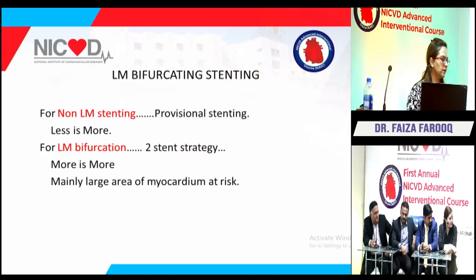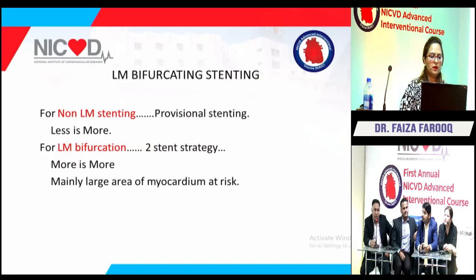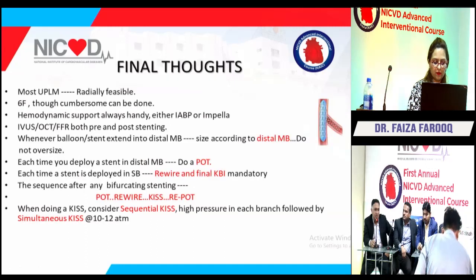And in DK Crush, your wire will remain in the main branch. Yes, you don't have to remove the wire from the main branch. So, for left main bifurcation stenting, if it's a simple left main disease, a provisional stenting can go. But if it is a complex left main, a 2-stent strategy should be your major concern.